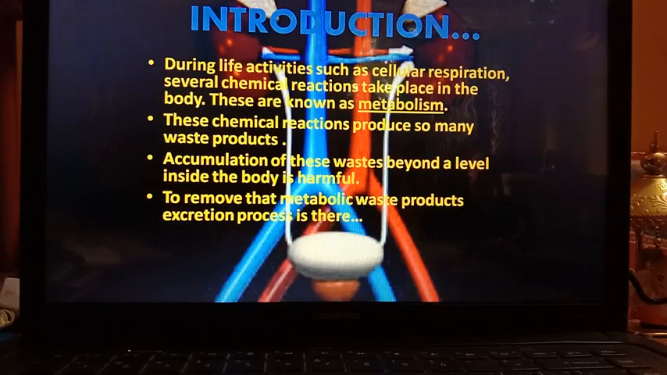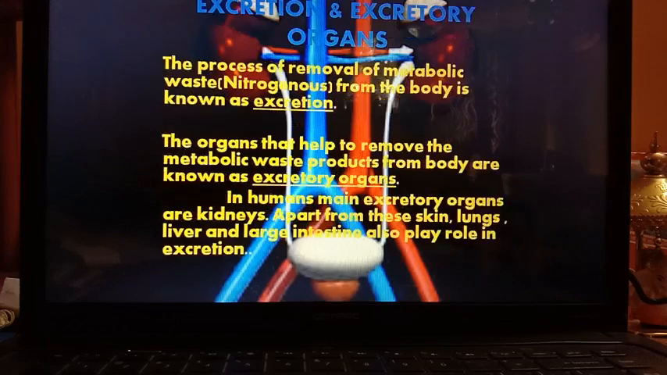So to remove that metabolic waste products, there is a process known as excretion. So we can define the excretion process as a process of removal of metabolic waste, mainly nitrogenous waste, from the body is known as excretion.